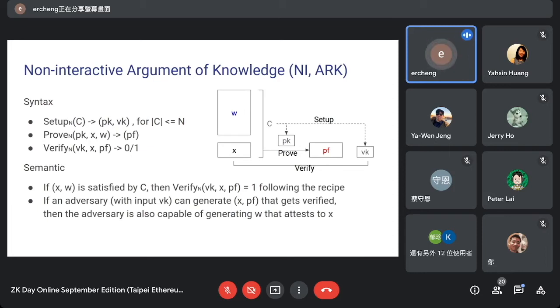We can also state it another way: if some adversary can generate a proof that gets verified, then the adversary can actually generate the additional values W that attest to X. If someone has W, it can generate a proof that gets verified. If someone can generate a proof that gets verified, then it can also generate a correct W. These are our requirements of a non-interactive argument of knowledge.